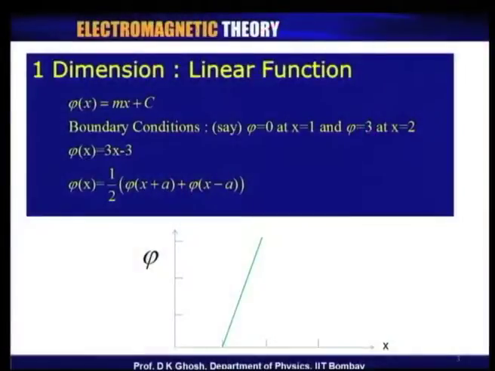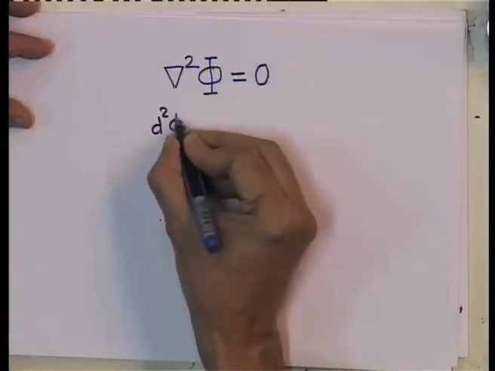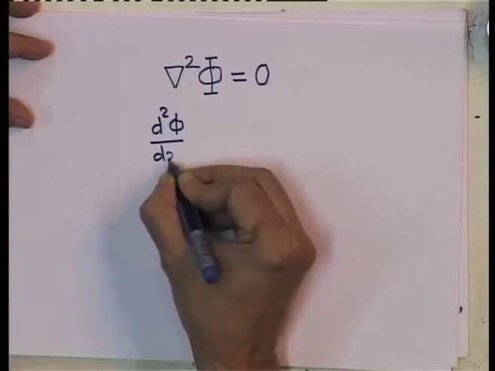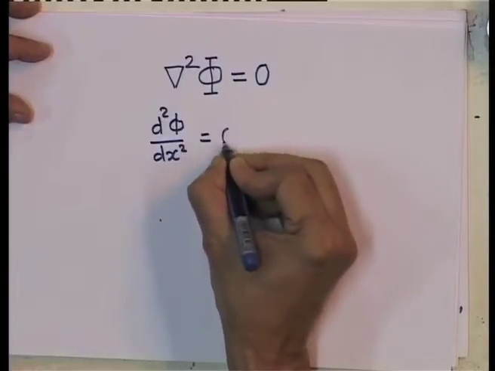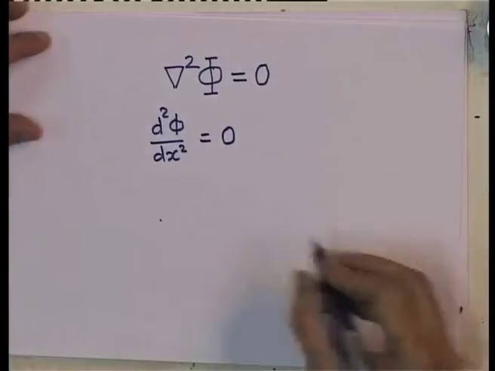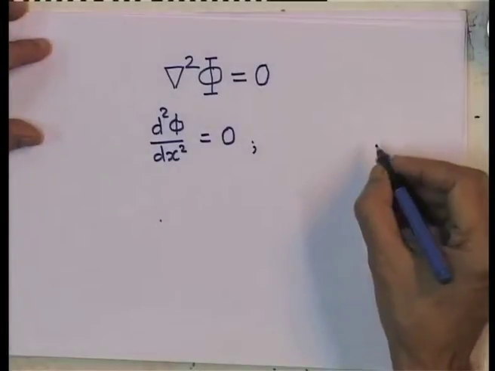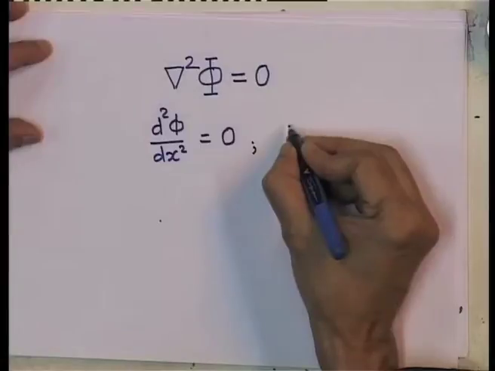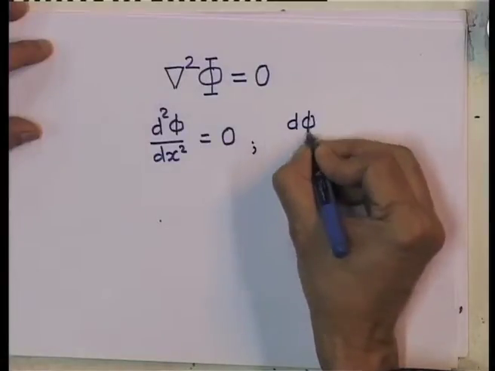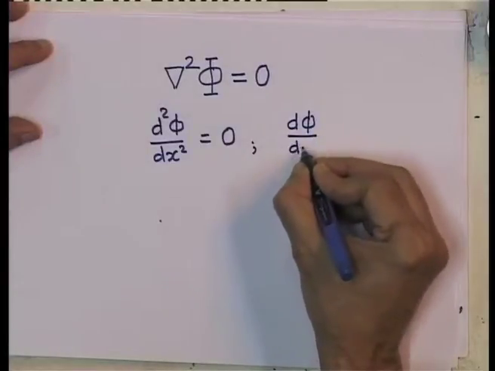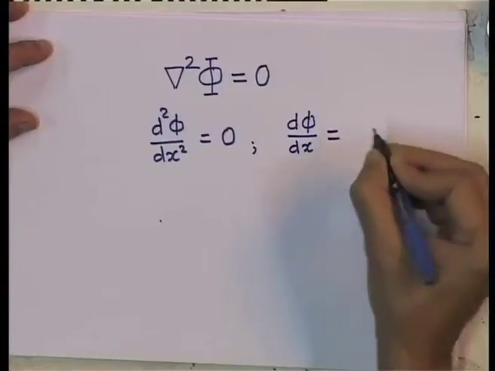So, let us look at first the simplest of the problems, namely I look at the problem in 1 dimension, for which this equation is d square phi by d x square is equal to 0, the simplest of the second order equations that you can think of. So, if the second derivative is 0, the first derivative d phi by d x is equal to a constant.